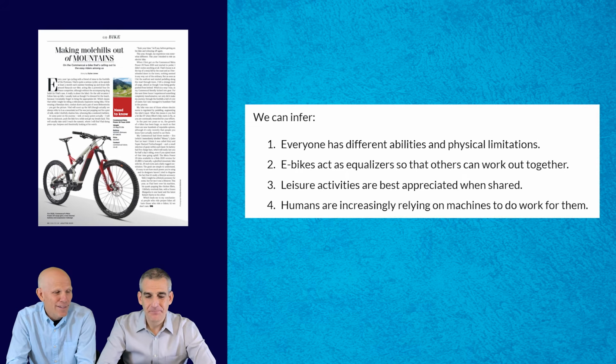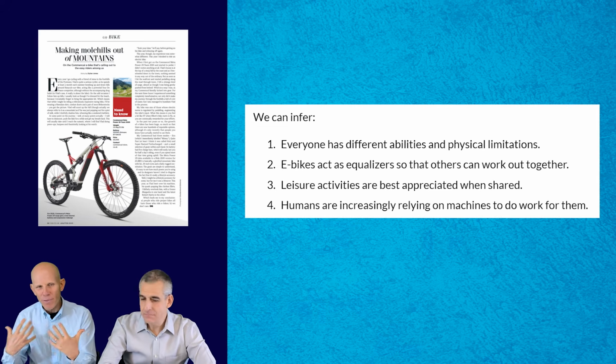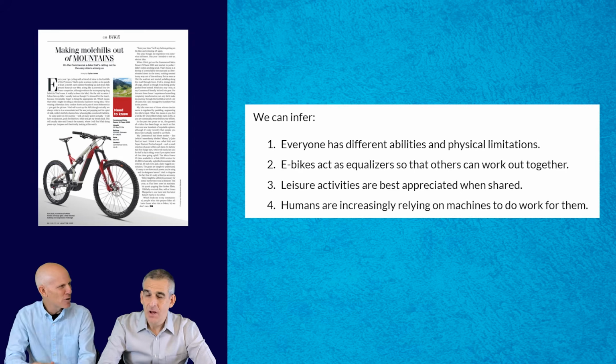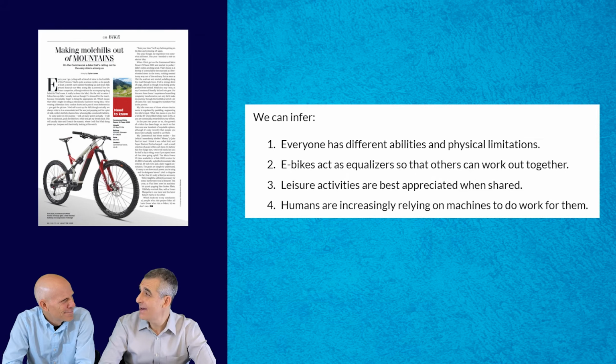Also, leisure activities are best appreciated when shared. When we recreate and we're doing things outside, it's much better when we share them. And maybe we want to think about this idea that as we progress further into 2023, we see humans relying on machines, and this is becoming a greater part of our life, right? Mr. Giles, is any of this overtly or explicitly stated in the text? Not, indirectly. It's all indirect. So this is, again, the implication.